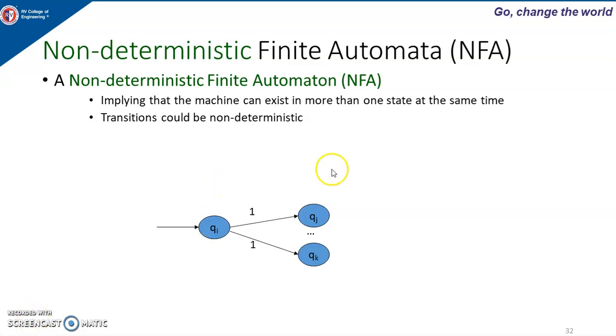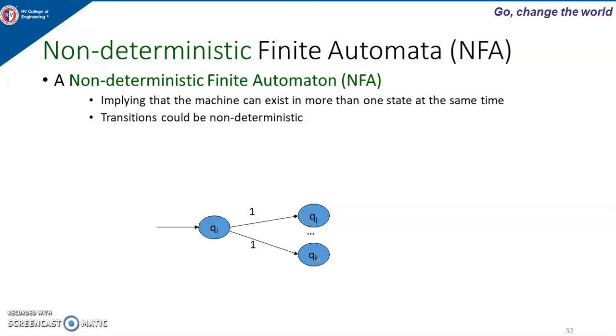In this video lecture, you will learn about non-deterministic finite automata, called NFA. So what is a non-deterministic finite automaton? Here, it implies that the machine can exist in more than one state at the same time, and transitions could be non-deterministic. As you can see in this example, from state Qi, for input symbol 1, there are two transitions. If I give input 1 while the machine is in state Qi, the machine can go to either Qj or Qk.